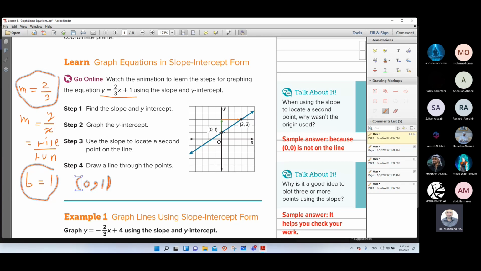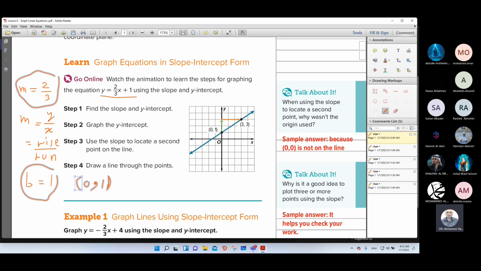Then from this point, use the slope to locate a second point on the line. From this point, determine the rise. The rise, as you see here, is 2, and 2 positive means the line goes up. So from this point, count 2 units up: 1, 2.